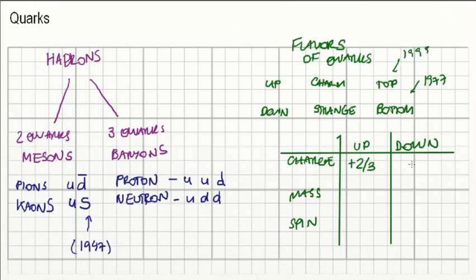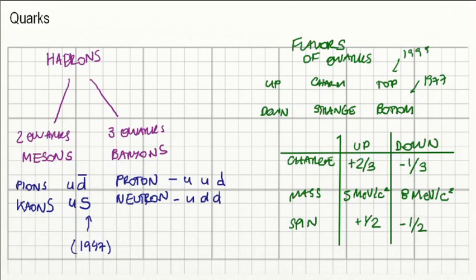Now the down quark, however, has a charge of negative 1/3. The mass of the up quark is 5 mega electron volts per speed of light squared, whereas the down quark is 8 mega electron volts per c squared. The spin of the up quark is plus 1/2, and the spin of the down quark is minus 1/2.